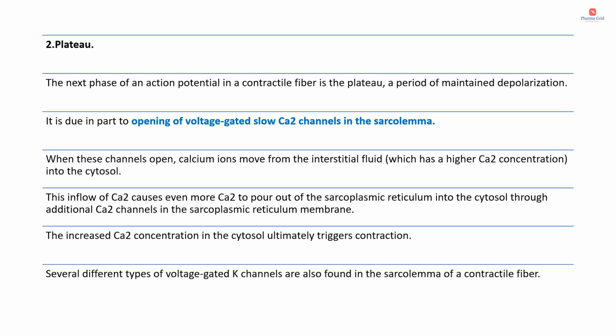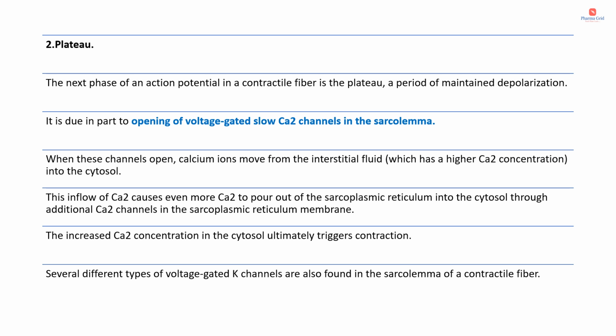So this plateau phase is due in part to opening of the voltage gated slow calcium channels. When these calcium channels open, what will happen? The calcium ions are positively charged, so they move from the interstitial fluid, where they have a higher concentration, into the cell or the cytosol. This inflow of calcium causes even more calcium to pour out of the sarcoplasmic reticulum into the cytosol through additional calcium channels in the sarcoplasmic reticulum membrane. The increased calcium concentration in the cytosol ultimately triggers contraction.